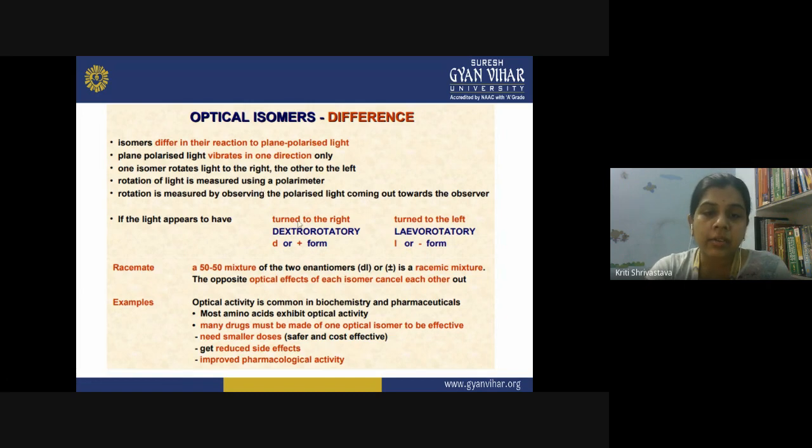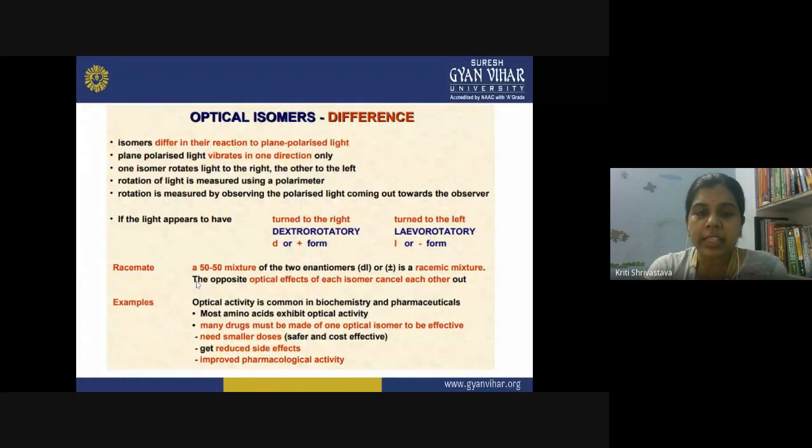Here, by D and L, you are merely denoting the direction in which the light is turning. Then the racemate: we know that in the racemate mixture we have 50-50% of the two enantiomers D and L. So when they are present in equal quantity, the net rotation of the plane polarized light will cancel out, and there will be no optical activity. Even when you have optical isomers present in your mixture, there will be no optical activity because the rotations in both directions cancel out.